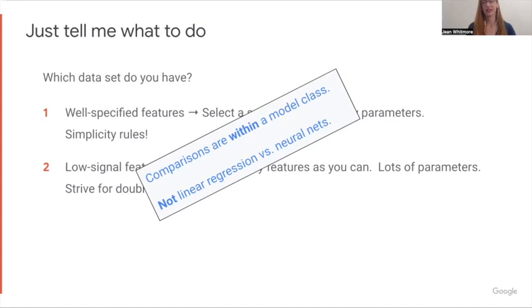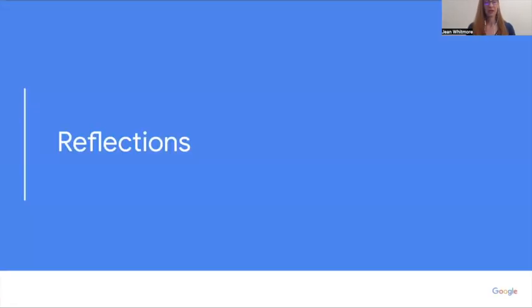I'm going to speculate and say a lot of the times a linear regression with few data points versus a deep neural net with many data points will follow many of the same patterns that this just tell me what to do says. In other words, well-specified features, use a small linear regression; low signal features, use a deep neural net. That was the core message.